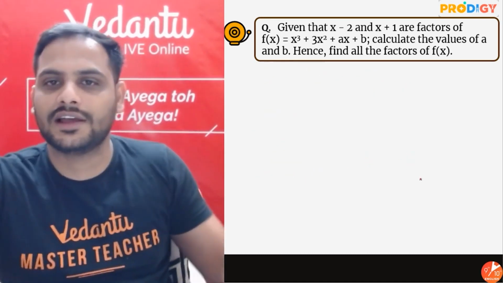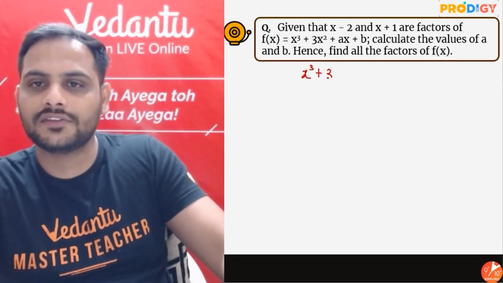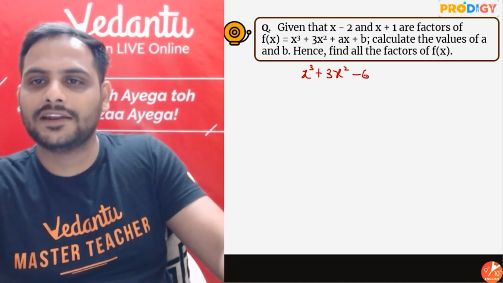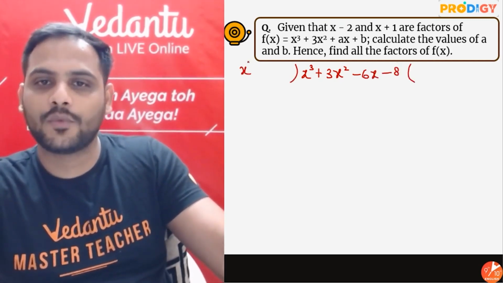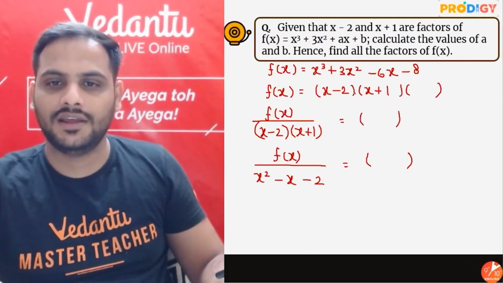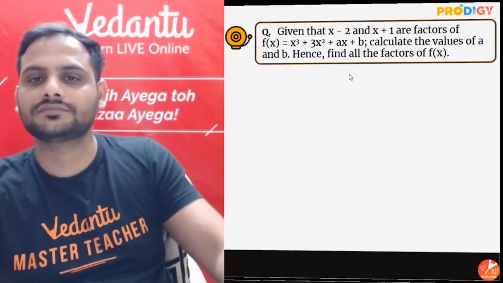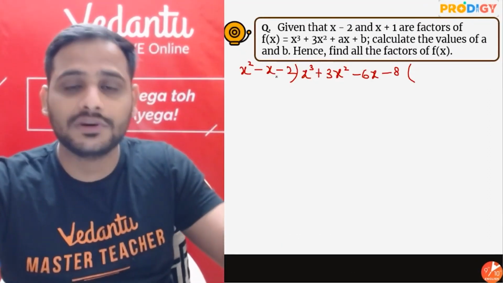Let's do this division, guys. So we have x cube plus 3x square minus 6x minus 8 divided by x square minus x minus 2, right? How do I create x cube from x square?